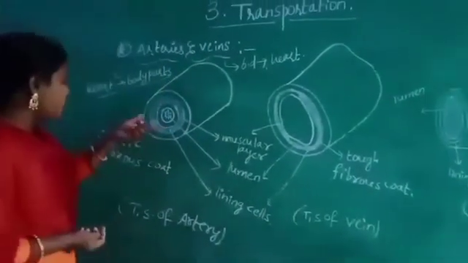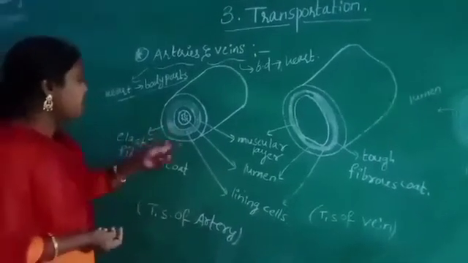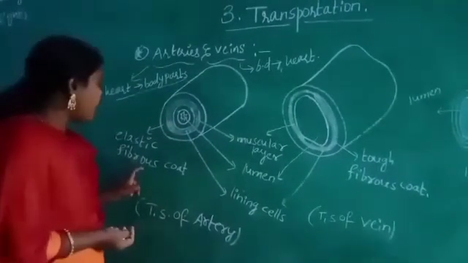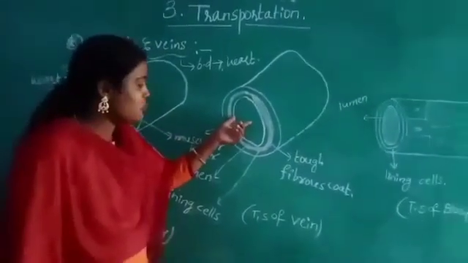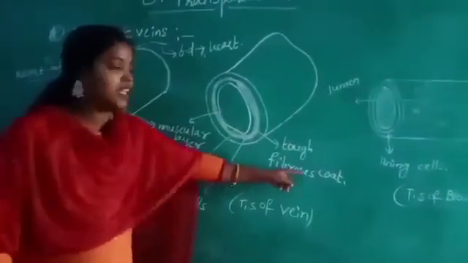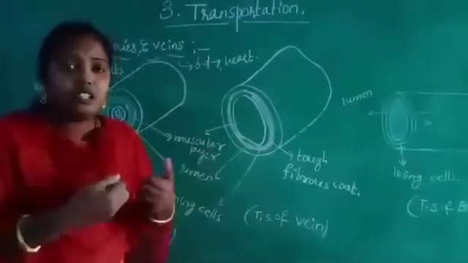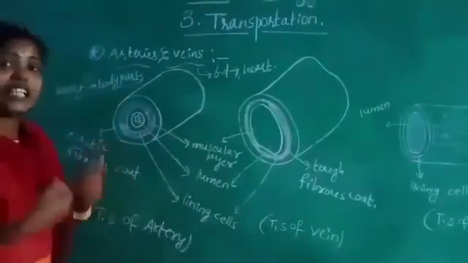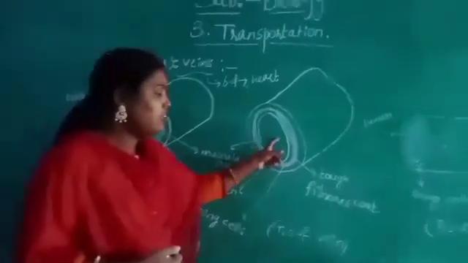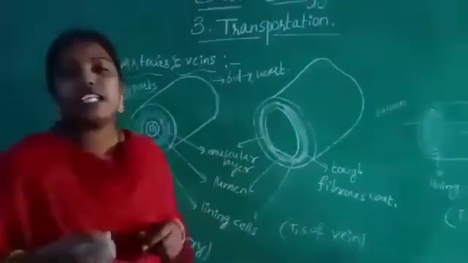The artery structure contains elastic fibrous cord, but the vein structure contains tough fibrous cord. Elastic means we can increase or decrease the size, but in veins we cannot increase and decrease the size.